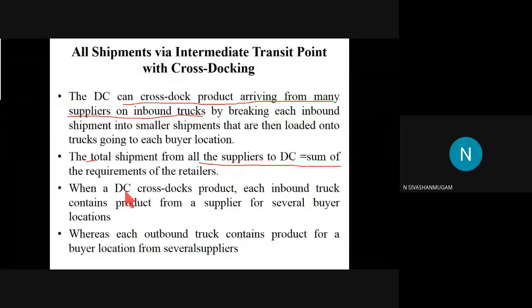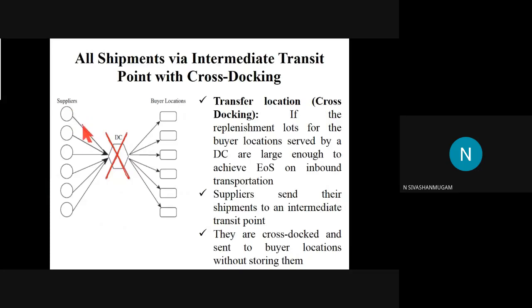When the DC cross-docks products, each inbound truck contains product from a supplier for several buyer locations. Okay, so each inbound, here this is the first inbound, second, third. From each supplier, we are getting the goods. That is called the inbound from each supplier, and all the goods will be given to different buyers.